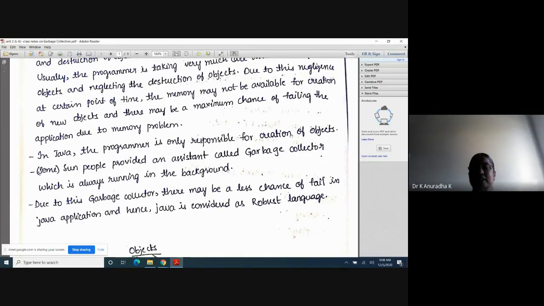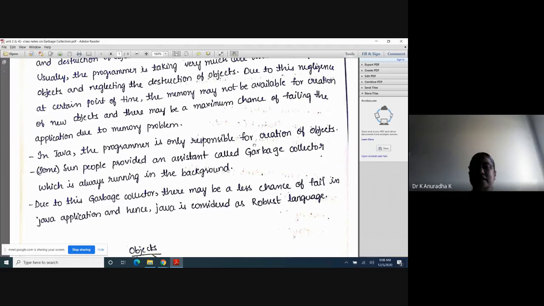Somebody should be there to destroy the objects. In case of Java, the garbage collector will destroy the objects' memory. The programmer need not worry about the destruction of objects. Only he is responsible for creation of objects.